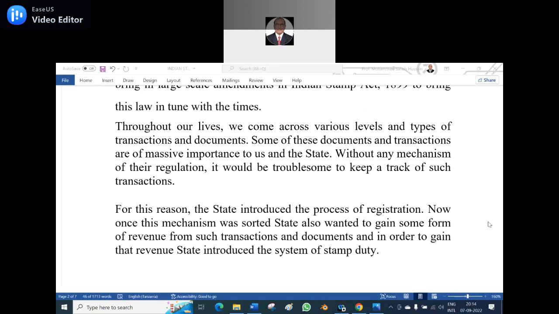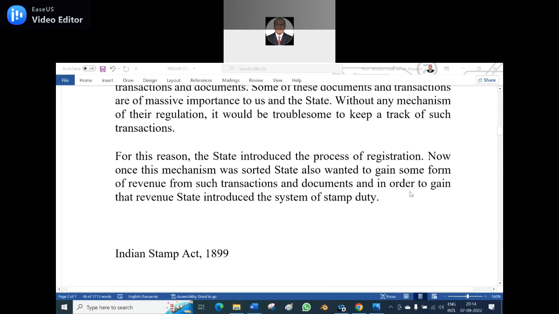Some of these documents and transactions are of massive importance to us and the state also, and that is one of the ways to get revenue to the state as well as to the center, depending upon the nature of the transactions. There should be some mechanism, otherwise it is very difficult to manage. It would be troublesome to keep track of such transactions if there are no rules and regulations. For this reason, the state introduced the process of registration.